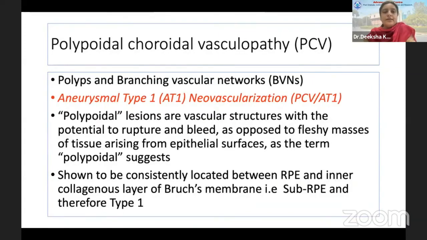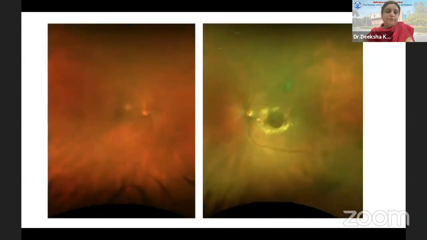PCV, we know, is characterized by polyps and branching vascular networks. It has now been renamed as aneurysmal type 1 neovascularization because we know these polyps are vascular in nature and have the potential to rupture and bleed, and they are not epithelial. And because multimodal imaging has consistently shown the pathology lies between the RPE and the inner collagenous layer of the Bruch's membrane, that is why type 1.